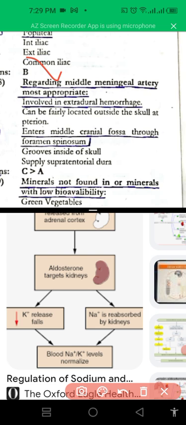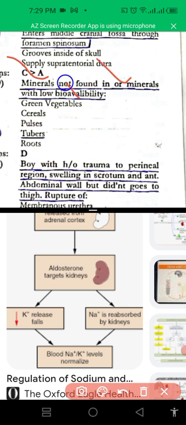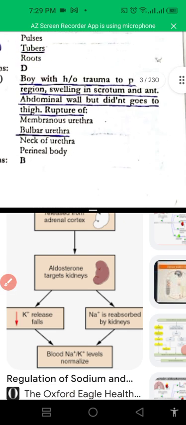Regarding middle meningeal artery, most appropriate is that it is involved in the extradural hematoma. Middle meningeal artery involved in extradural hematoma. Minerals with low bioavailability are the tubers like roots.